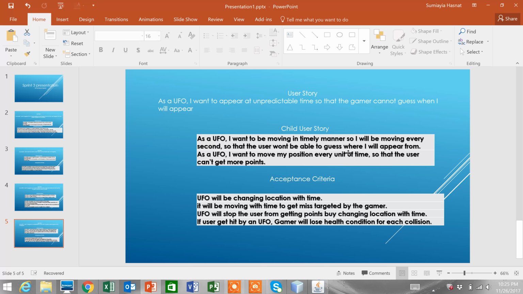The UFO will be changing location with time. It will be moving with time to get mistargeted by the gamer. The UFO will stop the user from getting points by changing location with time. If the user gets hit by a UFO, the gamer will lose health for each collision.